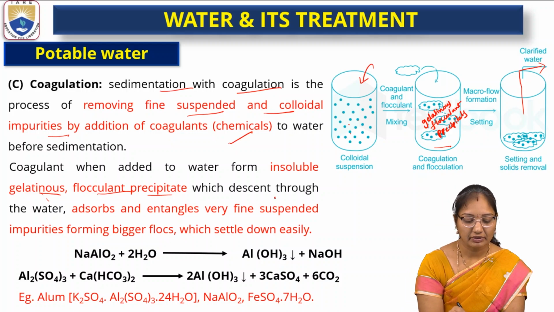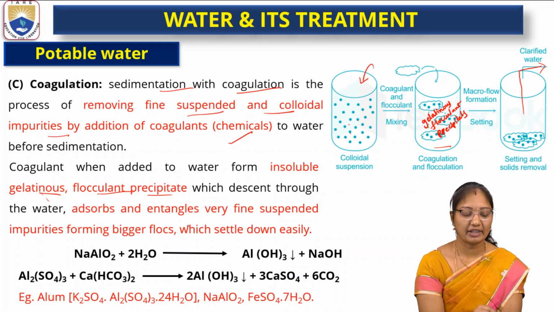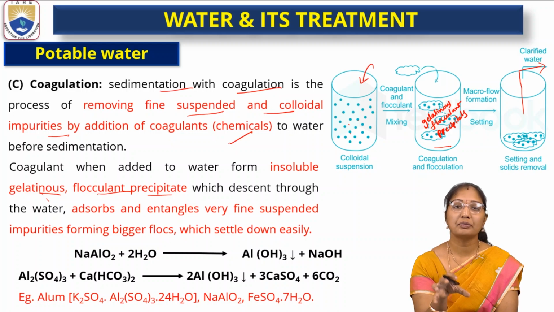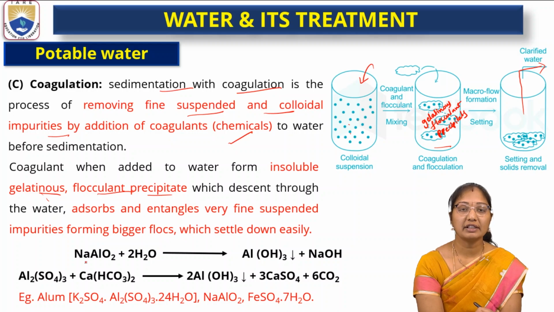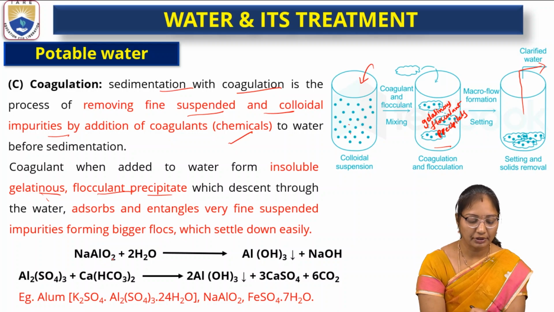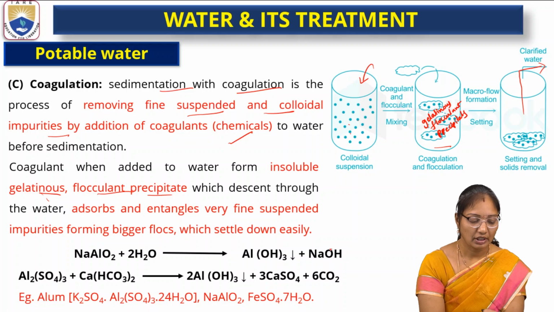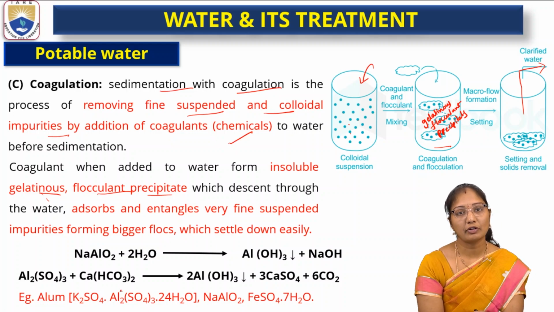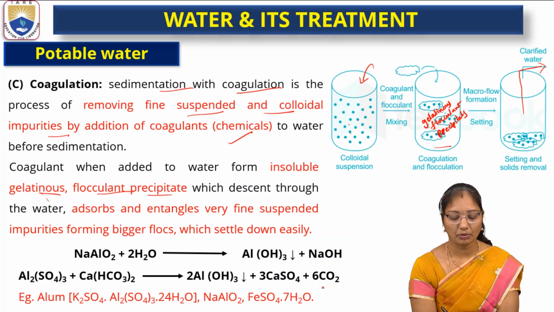So what happens as they descend through the water, they absorb and entangle very fine particles. These slimy layers absorb more suspended particles in the water, forming bigger flocs, which settle down easily. Generally these coagulants are sodium aluminate plus water, which gives rise to aluminum hydroxide plus sodium hydroxide. Again, aluminum sulfate plus calcium bicarbonate will give aluminum hydroxide plus calcium sulfate plus carbon dioxide.